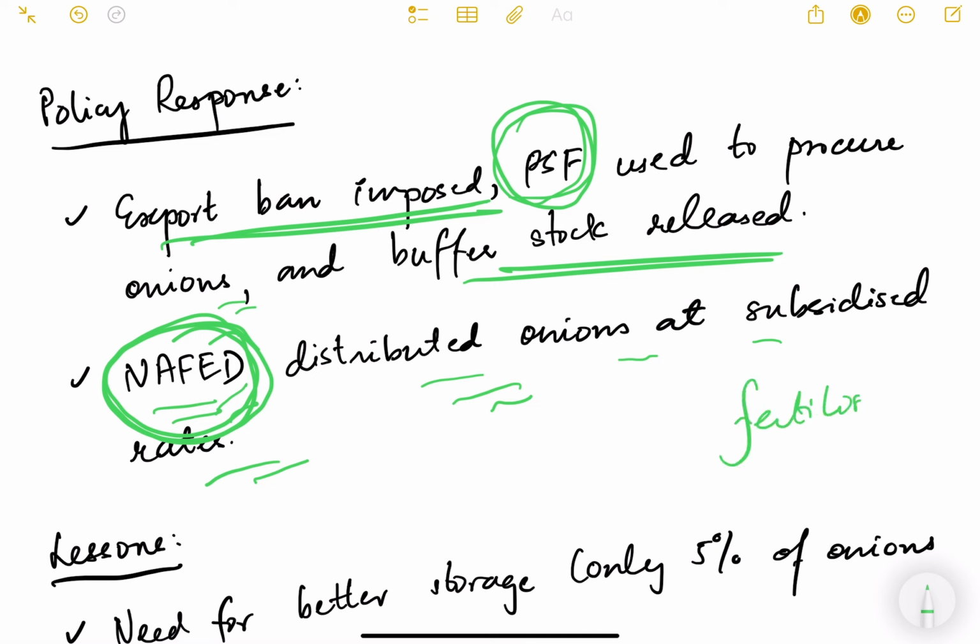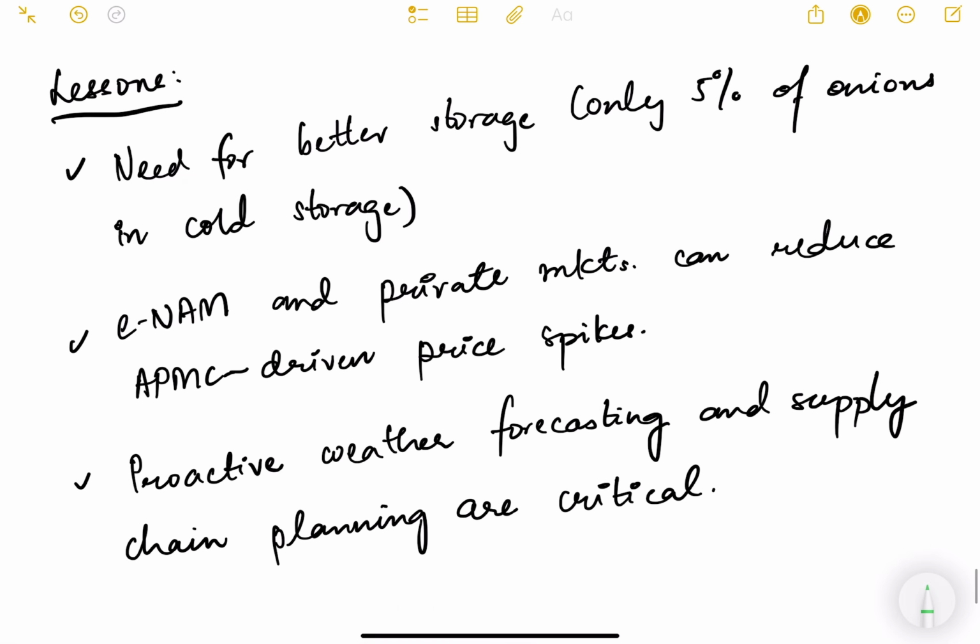Sometimes you must have heard that urea and DAP and other fertilizers are distributed through government channels at the time of shortage of fertilizers or at the time of need. So that kind of measure was taken for onions also. What is the lesson we have learned from this? We need better storage. Obviously, only 5% of onions are stored in cold storages. We need to have more infrastructure so that in such a time of distress, we have buffer stocks.